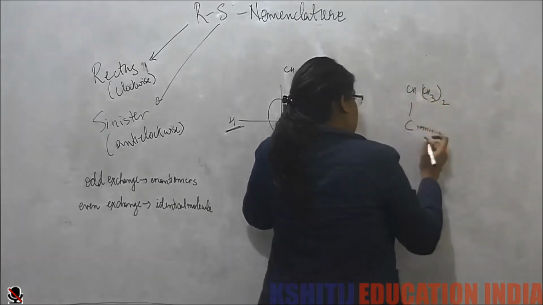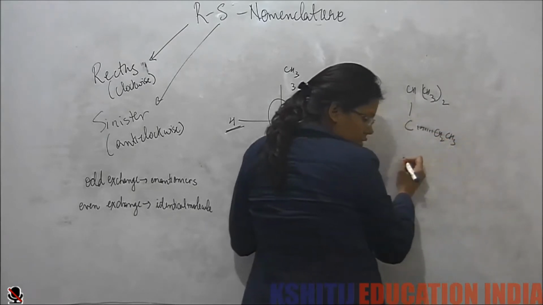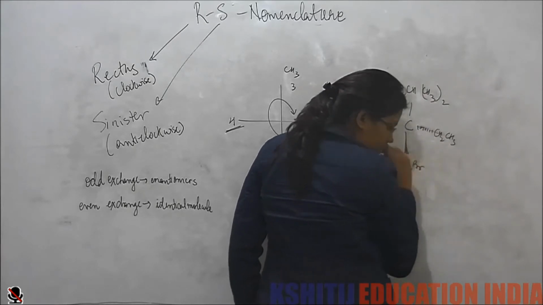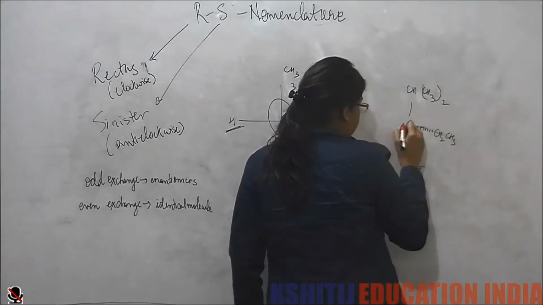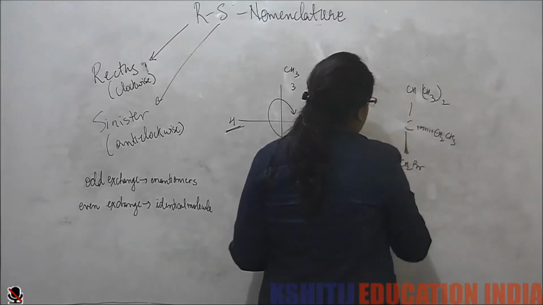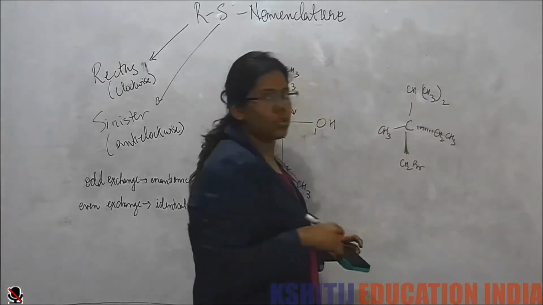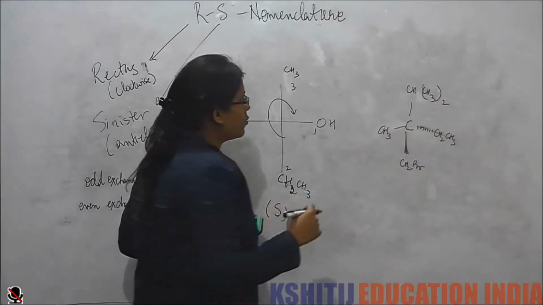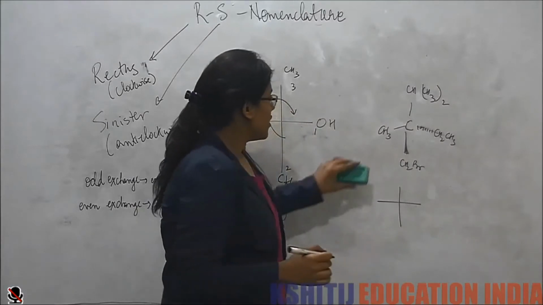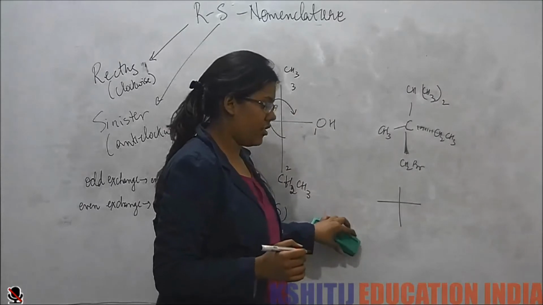This is CH2CH3, CH2Br, and CH2. So in this case, we draw the perspective formula. First, let's see the lowest priority group. Either we can do it directly here or we can draw its Fischer projection. Let's do both ways.